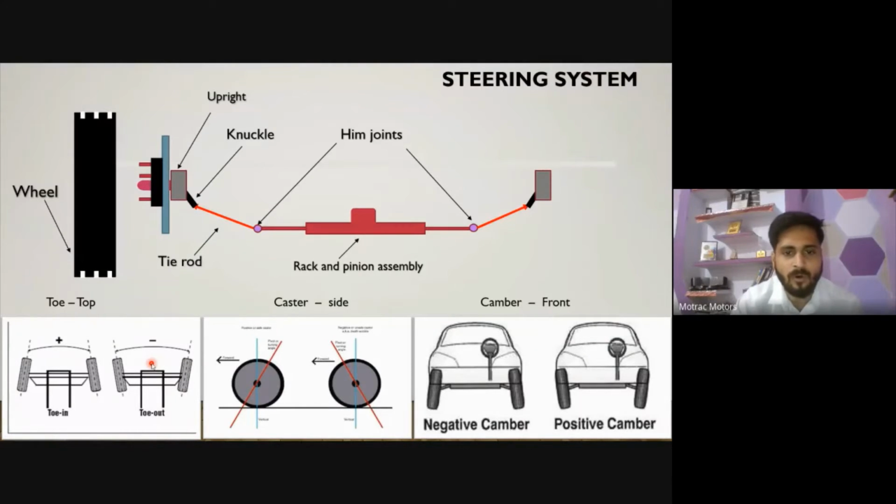But for your project purposes you need to understand whether there is camber, caster, or toe in or toe out in your vehicle. Camber and caster are in our hands: you can set a positive camber or a negative camber from your side. But toe in and toe out we generally do not prefer. We generally take 0 degrees.